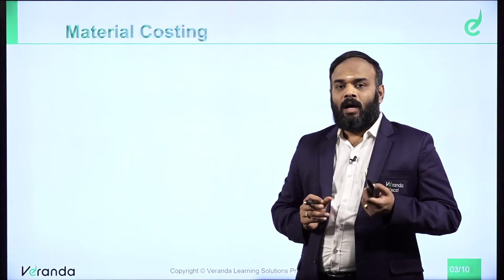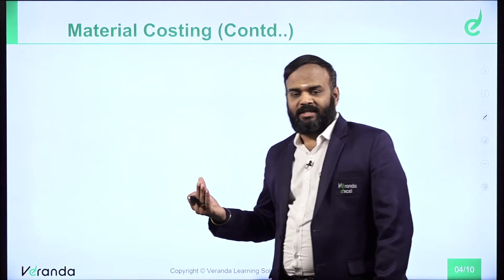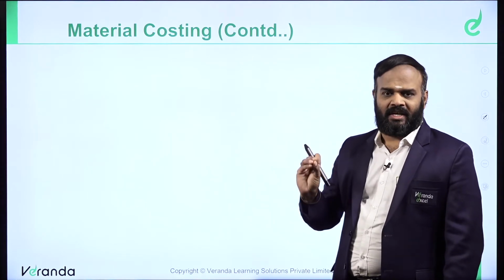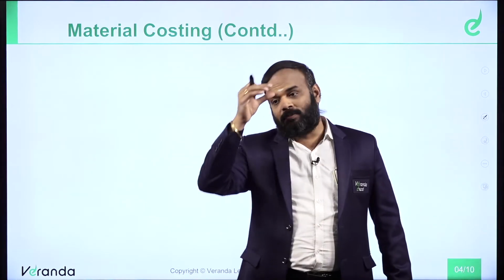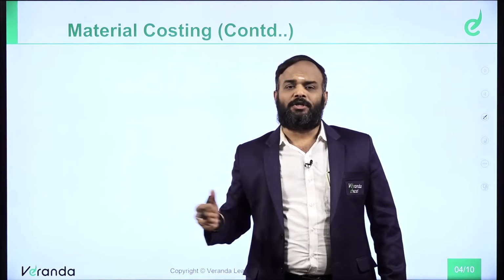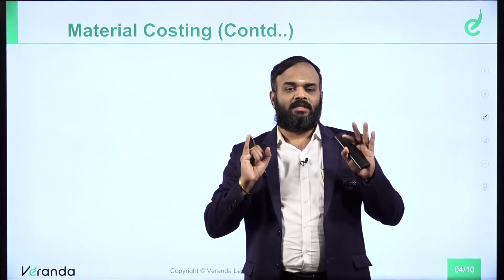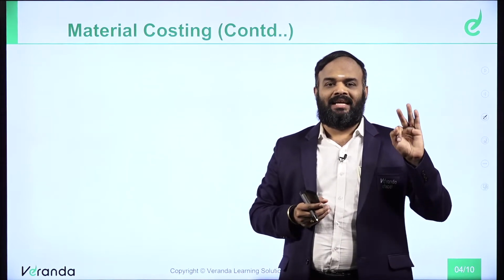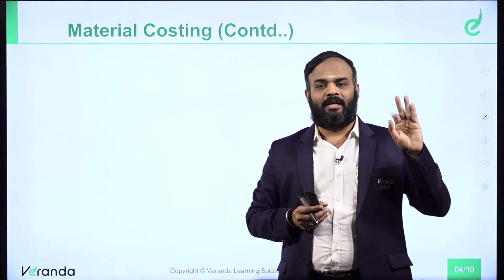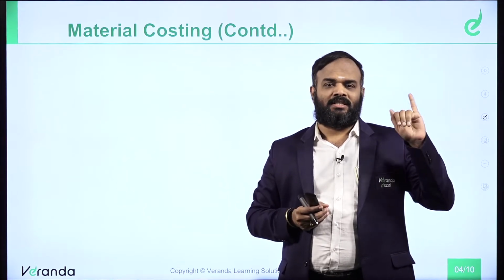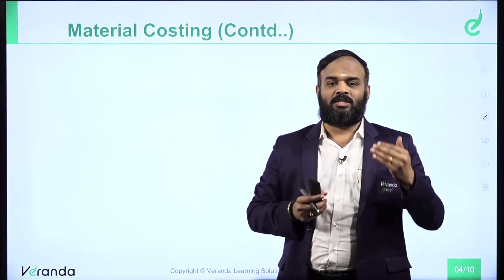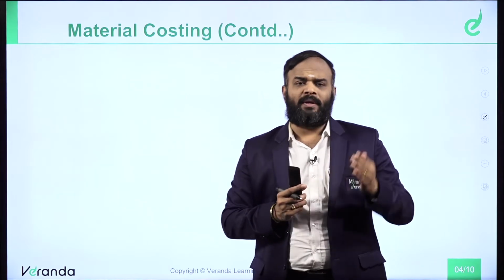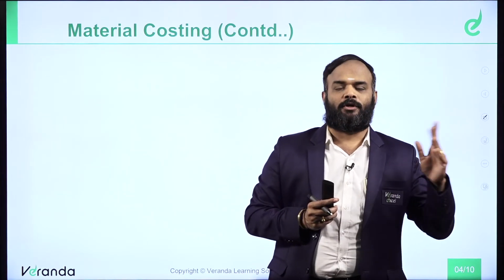Now, how to reduce the material cost? You know cost reduction and cost control and all. If you look at each and every topic, we want to achieve any one of the objectives of costing. What are all the objectives of costing? Six objectives are there: ascertainment of cost, determination of selling price, ascertainment of profit on each activity, cost control, cost reduction, and decision making purpose. These are the six objectives of costing.